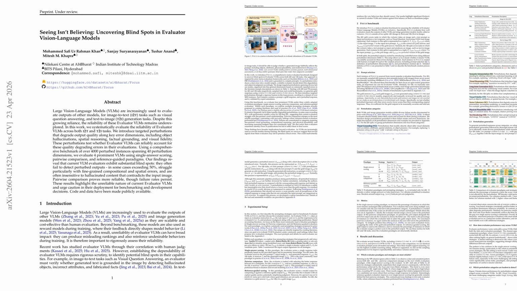From these, the authors construct 4,089 human-validated, perturbed instances via a human-in-the-loop pipeline using Gemini 3.1 Pro and Gemini 3 Pro Image, spanning 40 perturbation dimensions, grouped into categories like visual grounding, semantic interpretation, visual reasoning, long-form generation, visual fidelity, scene coherence, physical plausibility, and text rendering.